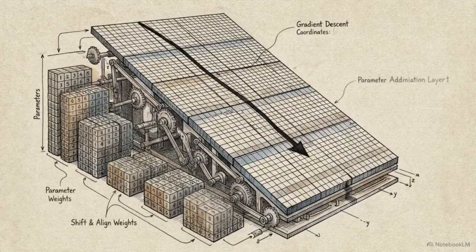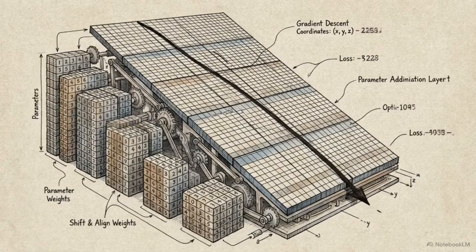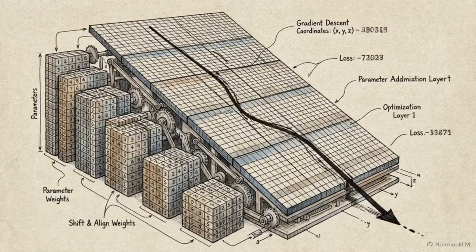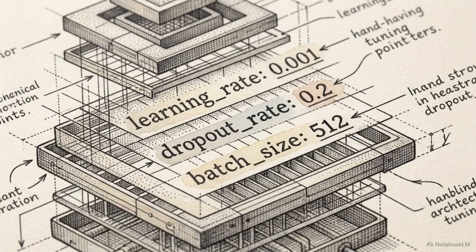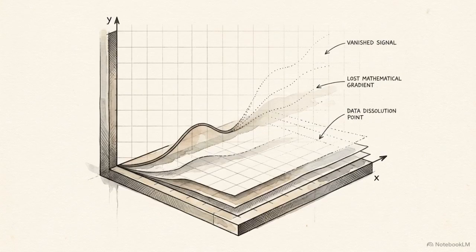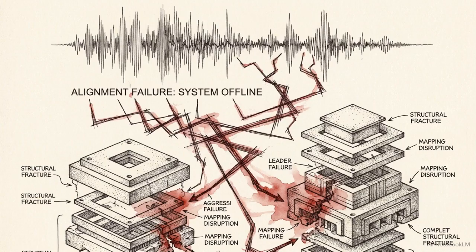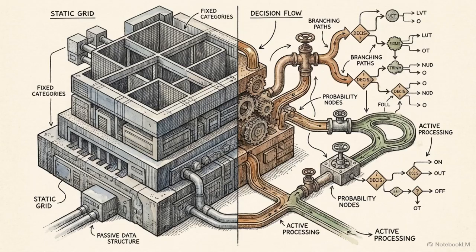Gradient descent uses this mathematical score to navigate the model's weight landscape, adjusting parameters to reduce the error. This process requires careful management of the gradients. We use regularization and tuning to prevent vanishing or exploding gradients from stalling the training process. Without the specific alignment constraints provided by CTC, the architecture will fail to map the relationship between the audio signal and the resulting text. To move from passive mapping to active decision-making, the system utilizes reinforcement learning.